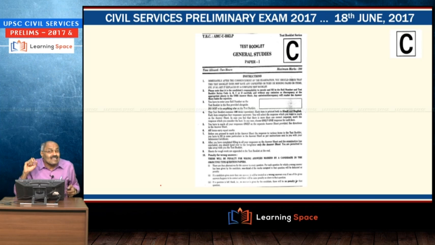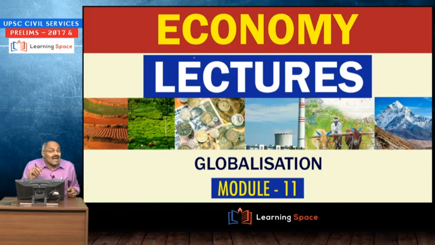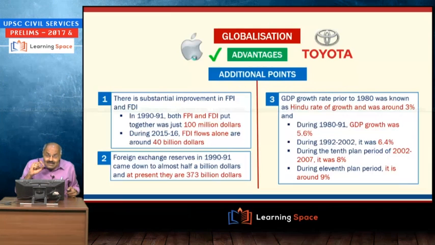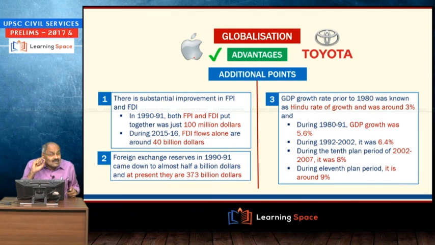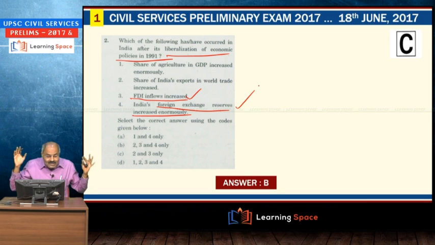I have taken C series, and the first question is, which of the following have occurred after liberalization of economic policies? You see, I discussed in detail in economy lectures. Of course, these are discussed in current affairs also. In economy, these are discussed threadbare, and all of you are familiar from my lectures. FDI inflows increased enormously. India's foreign exchange reserves increased enormously. In fact, this question I asked several times in recent times also. So 3 and 4 crystal clear for everybody's mind.